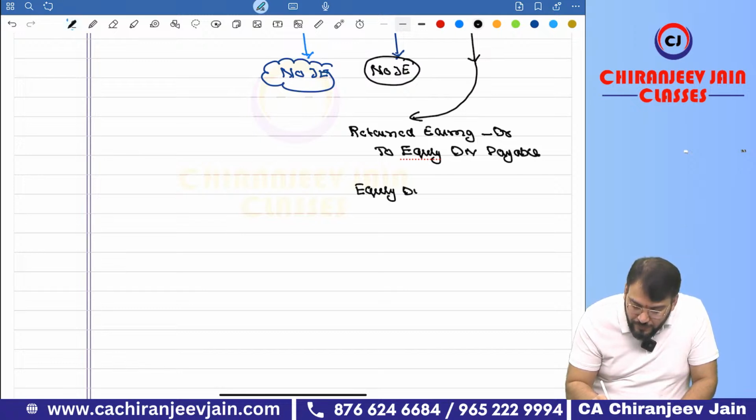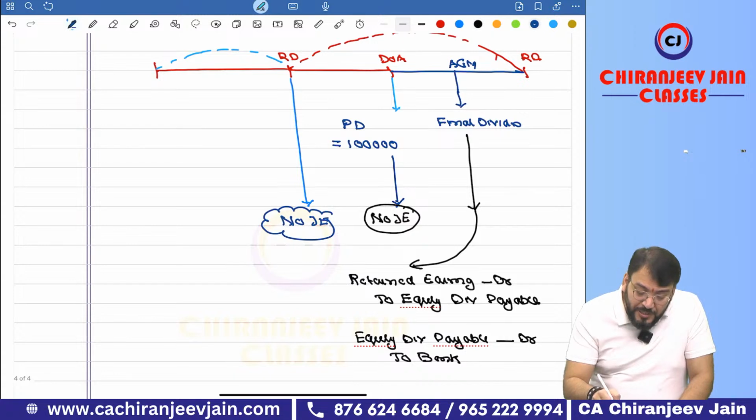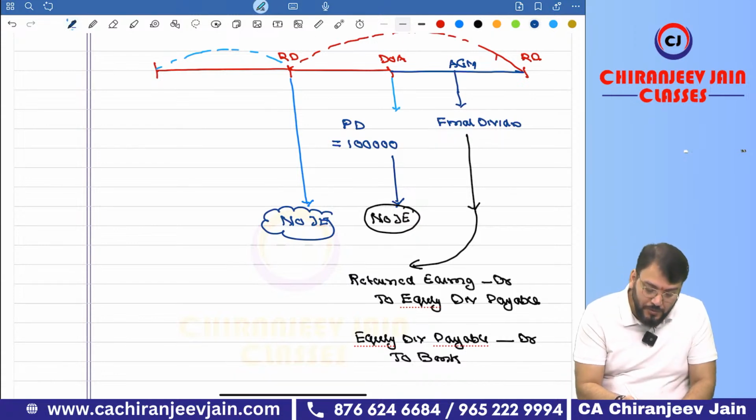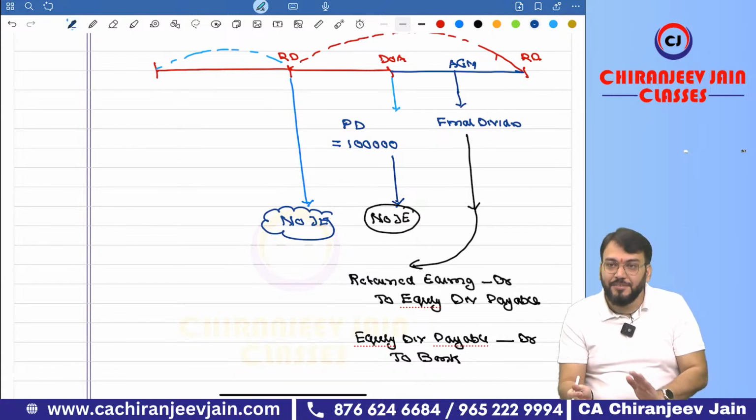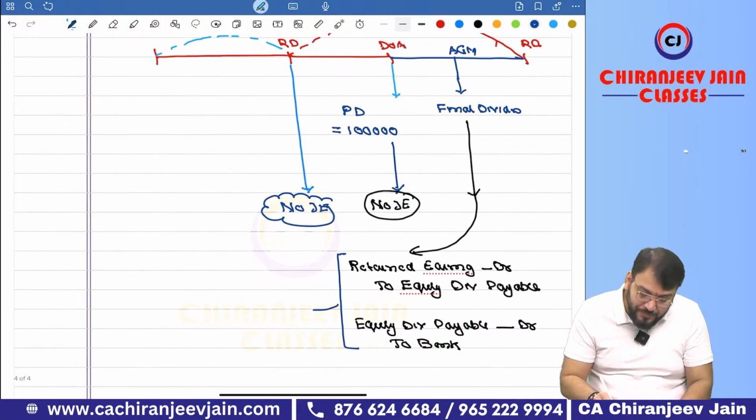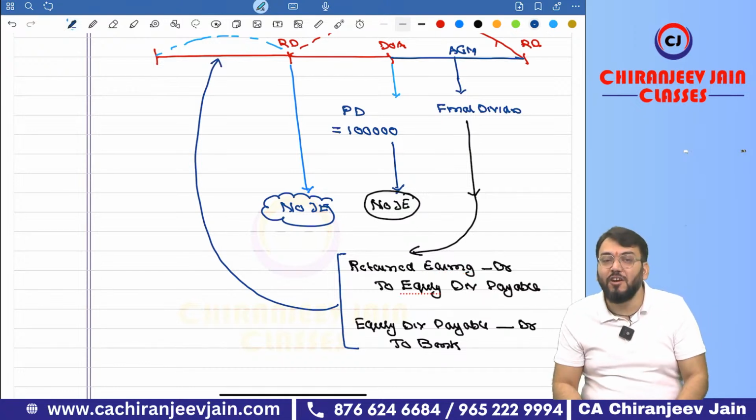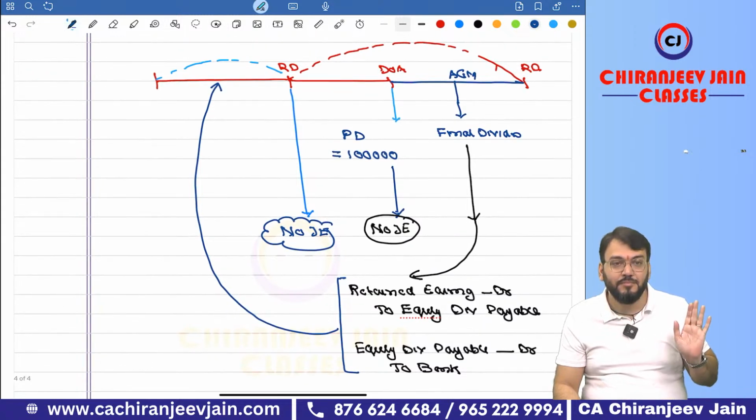Equity dividend payable account debit, to bank. Correct. But is the dividend of which year? Previous year. So this is the dividend of the previous year, but recorded in which year? Current year. Recorded in the current year. Understood?